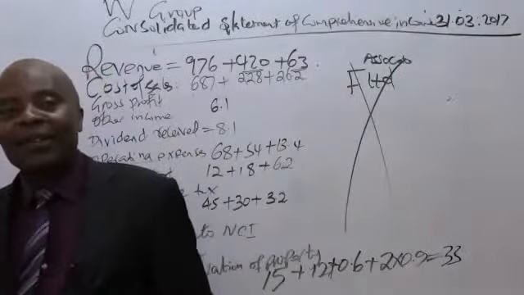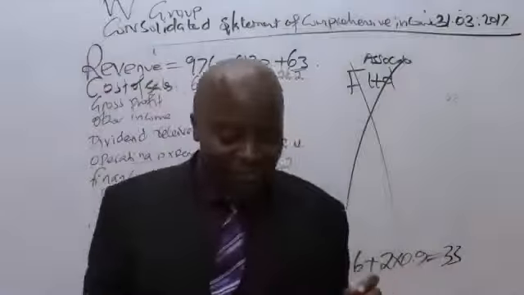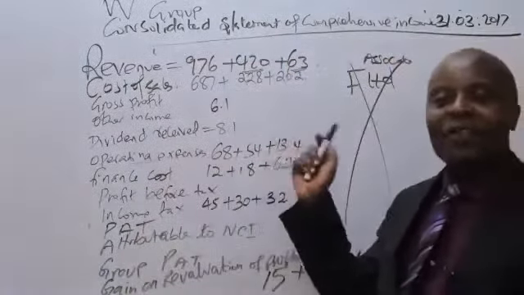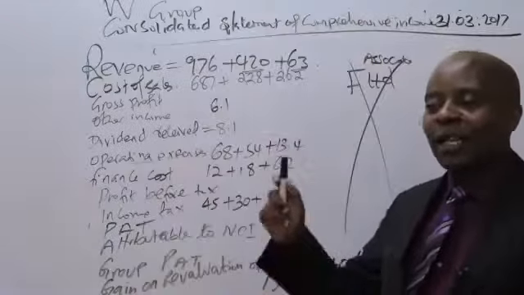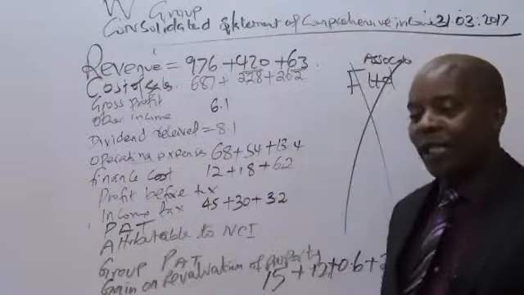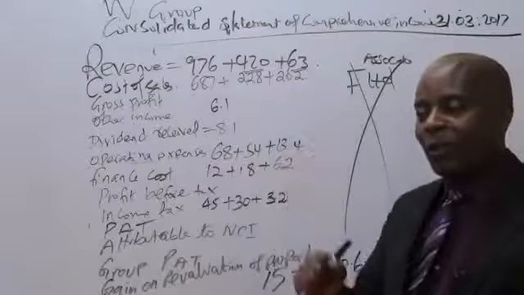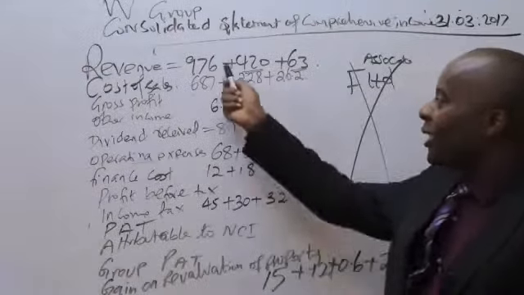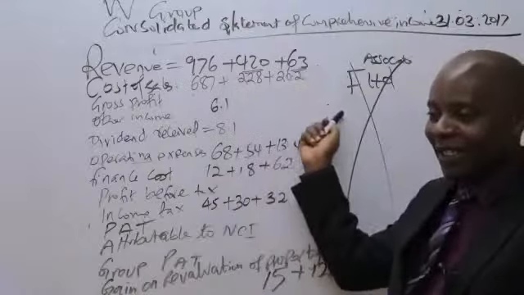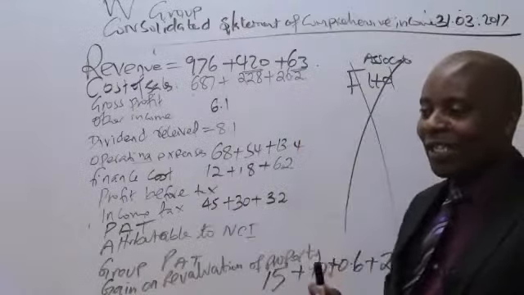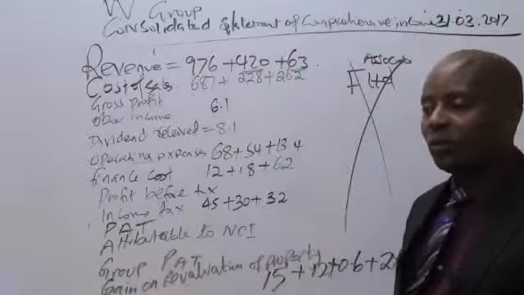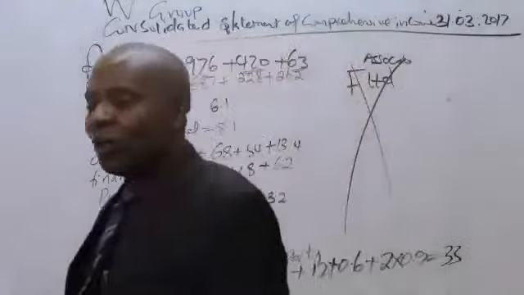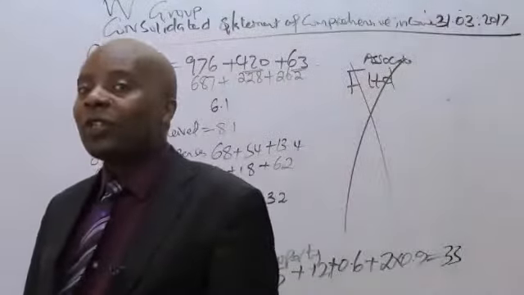But trust me, from my experience with financial reporting, once you have set your initial structure like this, even if the examiner was to blow a whistle and tell you you are left with 5 minutes, you'll pick your calculator and add these figures very fast. And if you do that, you can't get a zero, because there are many figures here which will never change.